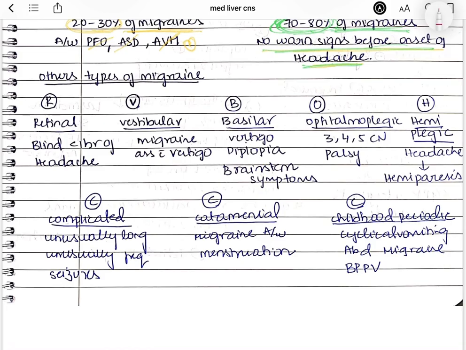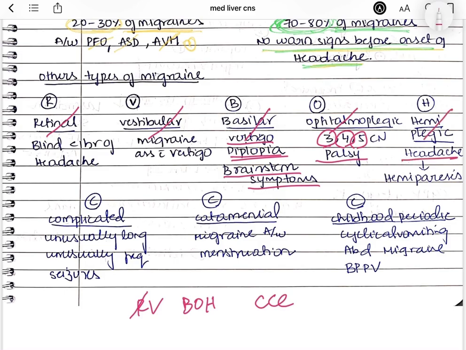Now let us talk about other types of migraine. You can remember it by RV, BOH, CCC, right? The R stands for retinal. Blindness occurring less than 1 hour after headache is retinal type. The V stands for vestibular. The migraine is associated with vertigo. B stands for basilar. Here you can see brainstem symptoms like vertigo, diplopia, ptosis and all. Coming to O, which is ophthalmoplegic, you can see third, fourth and fifth nerve palsy. And hemiplegic, you can see hemiparesis, which develops after the onset of headache.